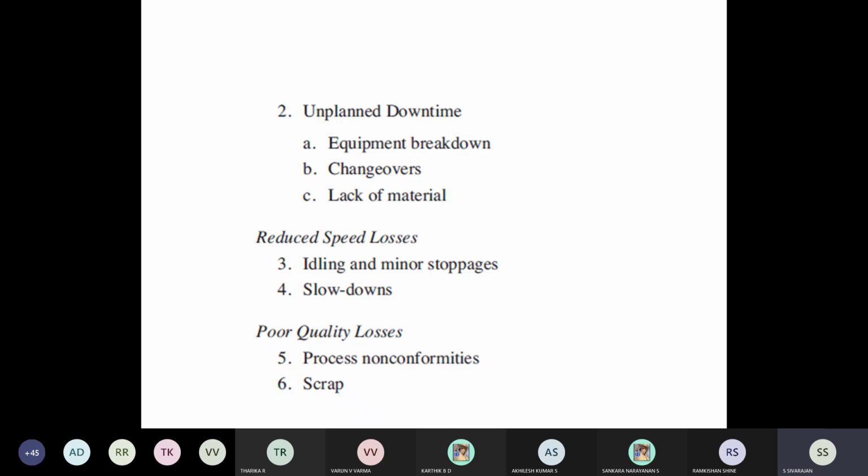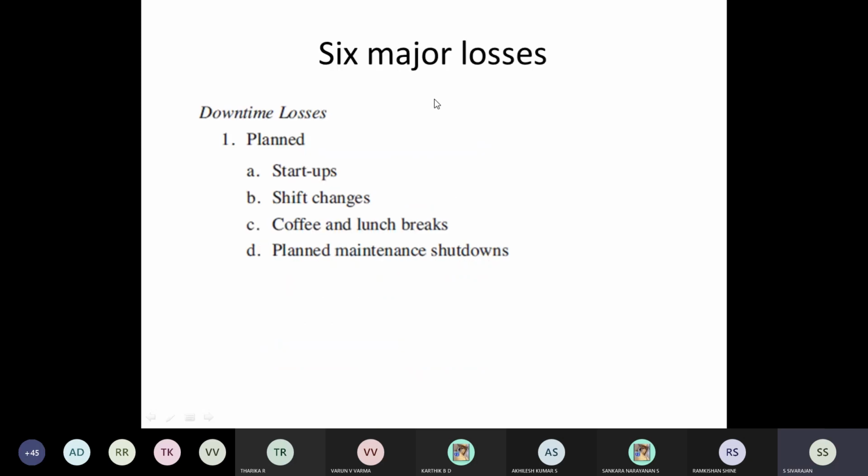So these types of things are called performance. Ideally, the bus can run at high speed, but because of vibration, that is called performance efficiency. The bus can run at 1000 RPM, but since vibration is there, we cannot run at 1000 RPM. We have to run at some 800 RPM. So these are all called speed losses. This is performance. And finally, quality losses: the fifth means defects, and the sixth means scrap. So these are all the six major losses.